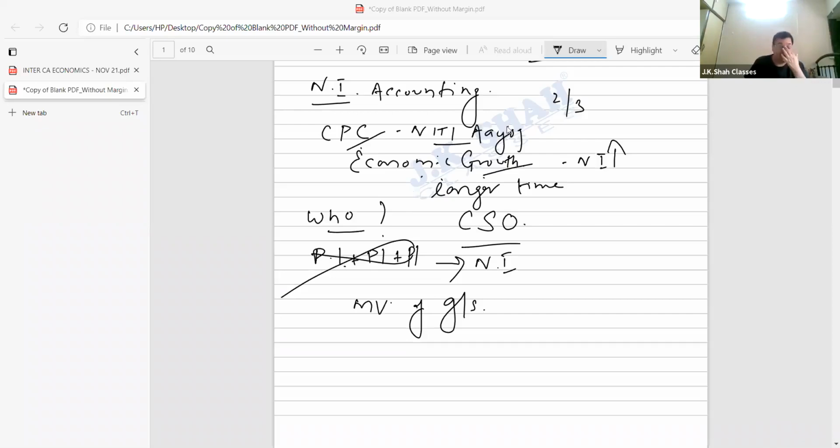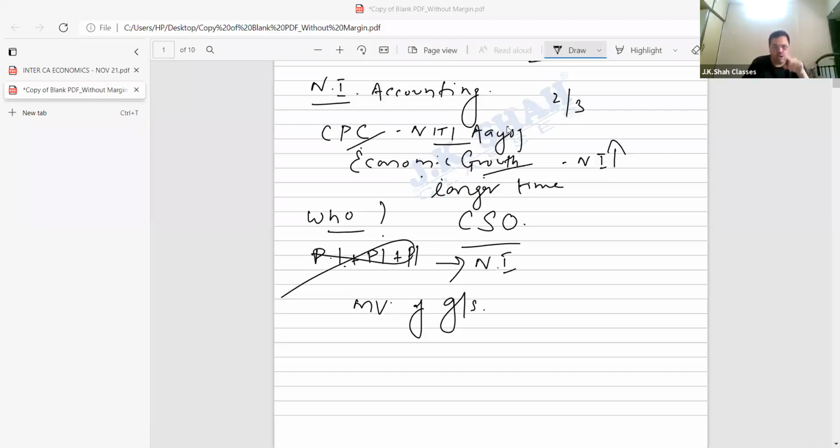Pay attention. Now, when I say money value of all goods and services, the question arises, why do we earn income? We all earn income to buy goods and services. So the money value of all those goods and services can be one way to calculate national income. The second way would be what, students?